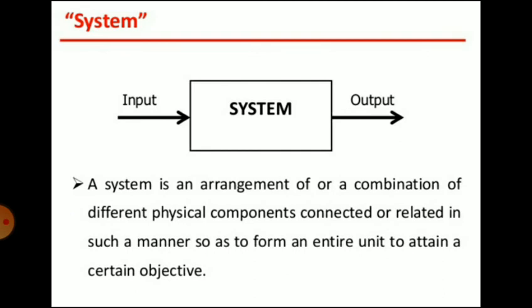Then what is a system? A system is an arrangement or a combination of different physical components connected or related in such a manner so as to form an entire unit to attain a certain objective.